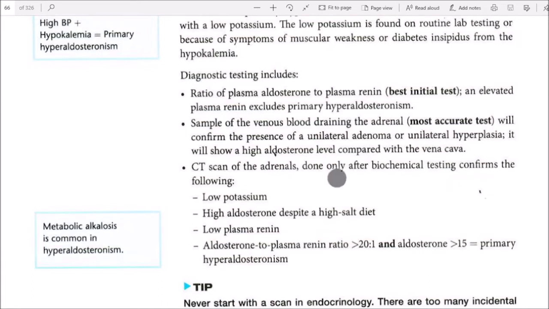CT scan of the adrenals is done only after biochemical testing confirms the following: low potassium, high aldosterone despite a high salt diet, low plasma renin, aldosterone to plasma renin ratio greater than 20 to 1 and aldosterone greater than 15 is usually primary hyperaldosteronism.